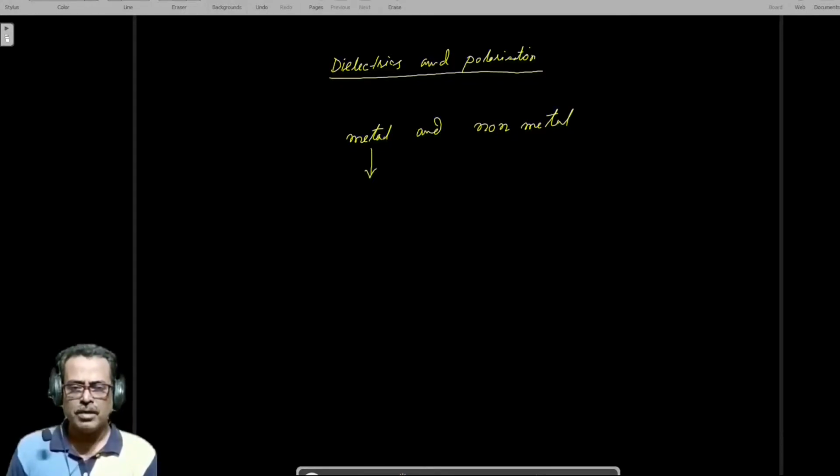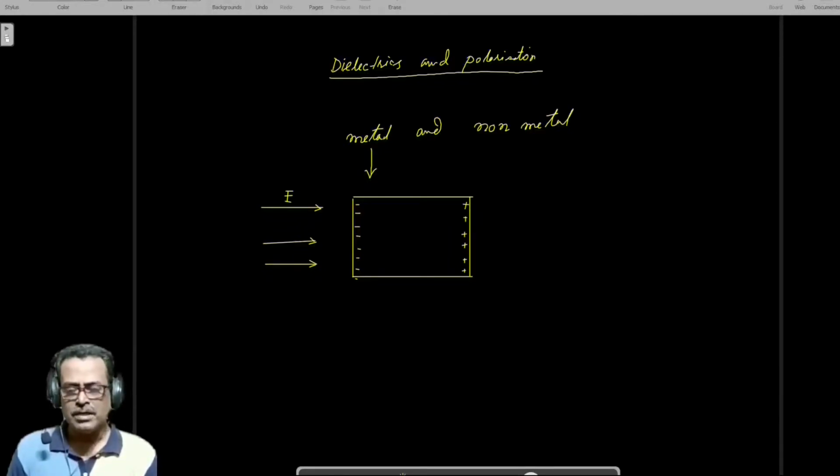Metal has an abundant number of free electrons. So when there is an external electric field, the free electrons arrange themselves. Suppose this is the external field, and if you bring a metallic substance under that field, what will happen? Negative charge will accumulate at one surface and positive charge at the opposite surface.